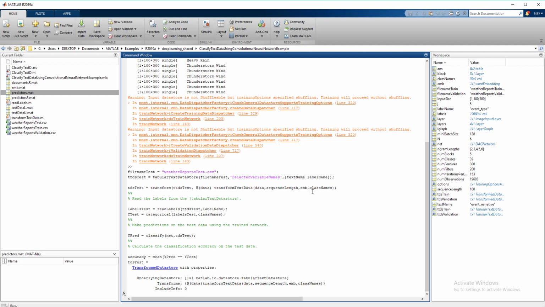Text data is converted into image data, then processed with the pre-trained network to perform the classification, obtain the y prediction value, compare the predicted value with the original value, and see the performance.